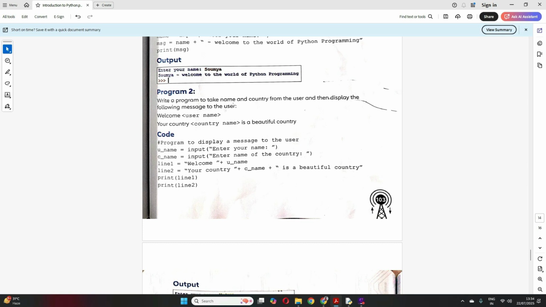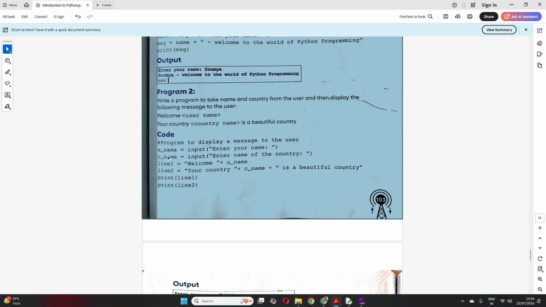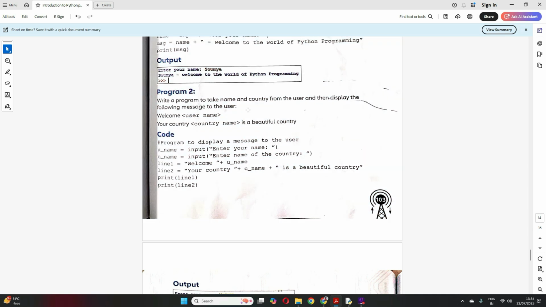Write a program to take name and country from the user. So we'll enter name and country from the user. Two inputs are there. So here, see, enter your name. In the second we are entering our country. We are storing this in two variables, right? And then display the following message. Welcome, username, means welcome, whatever be the name of that person.